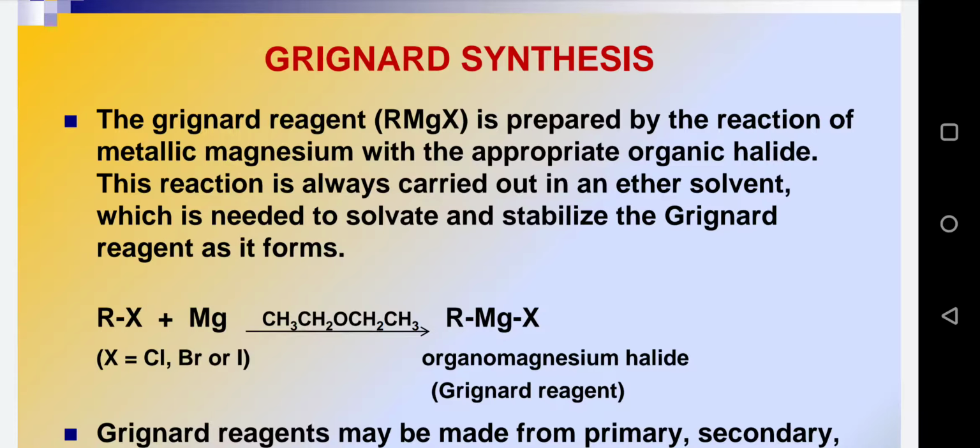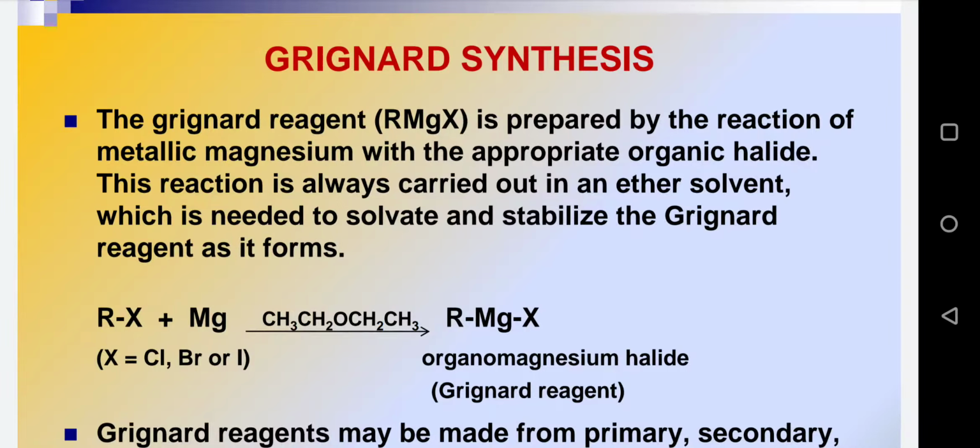It means that the Grignard reagent, which is denoted by the formula RMgX, is prepared by the reaction of metallic magnesium with an organic halide. This can be RCl, this can be RBr, and it can be RI also. RF does not fall in this category.